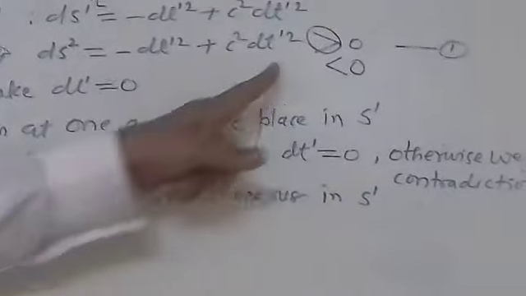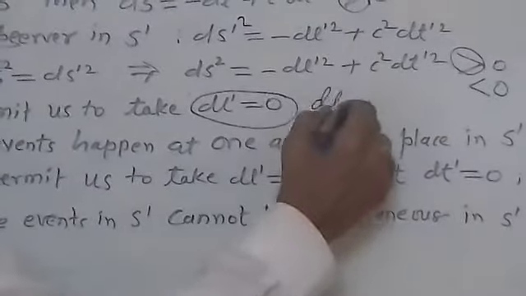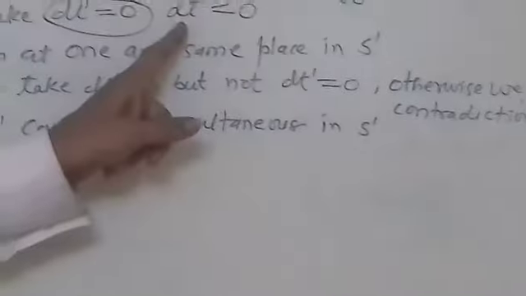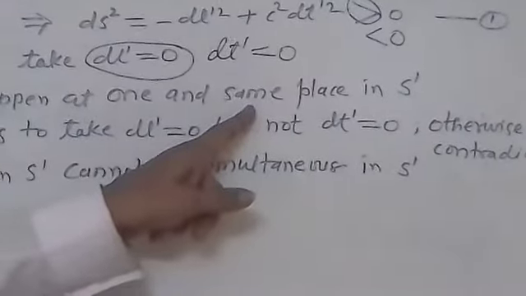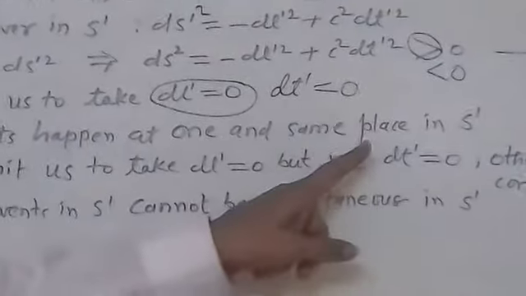Whenever it is less than 0, this equation permits us to take dt' equal to 0. Whenever dt' is equal to 0, these two events in S' take place at the same time, meaning these events are simultaneous events in the inertial frame S'.